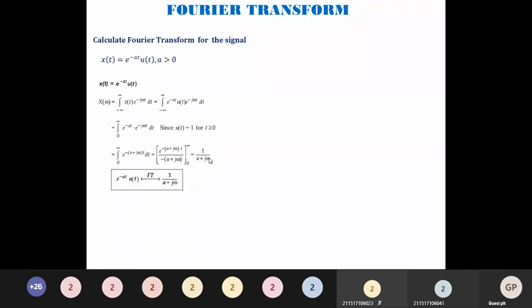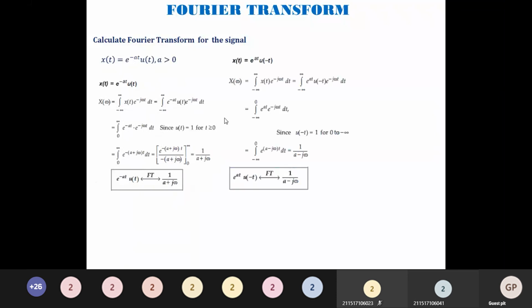Similarly, we can go for e power at u of minus t. Again, just the same way of substitution. Formula for Fourier transform, x of omega is equal to integral from minus infinity to plus infinity x of t e to the power minus j omega t dt.